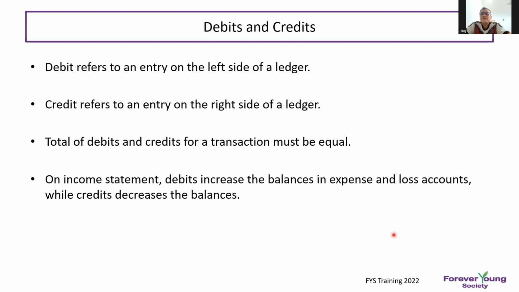Debit, like the example just now, refers to the left hand side of the ledger. Credit is the right hand side of the ledger. Total debit and credit for a transaction must be equal.